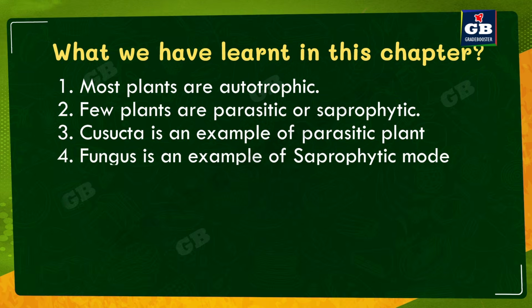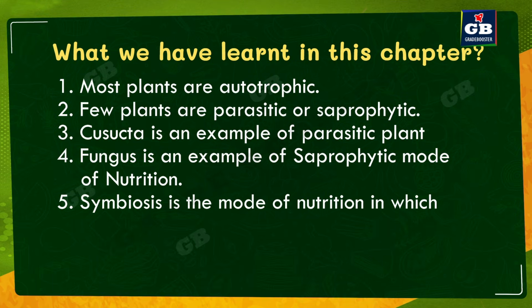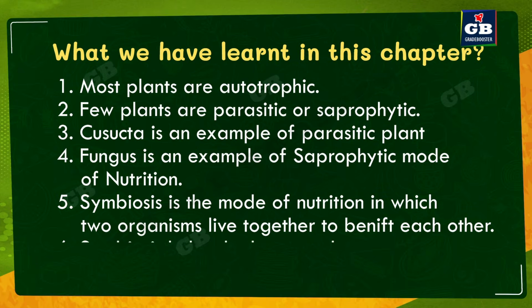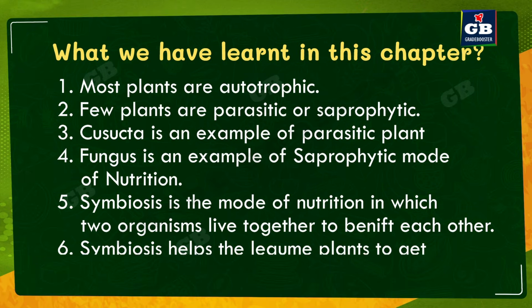Fungus is an example of saprophytic mode of nutrition. And we see another mode of nutrition called symbiosis, where two organisms live together to get benefits from each other. Symbiosis helps the leguminous plants to get more nitrogen from the soil. So these are the different things that we have learned in this chapter.